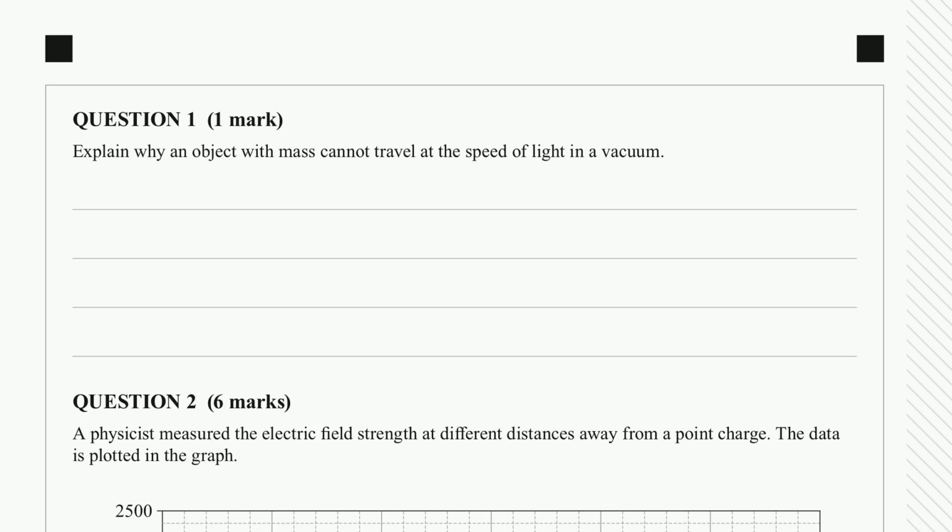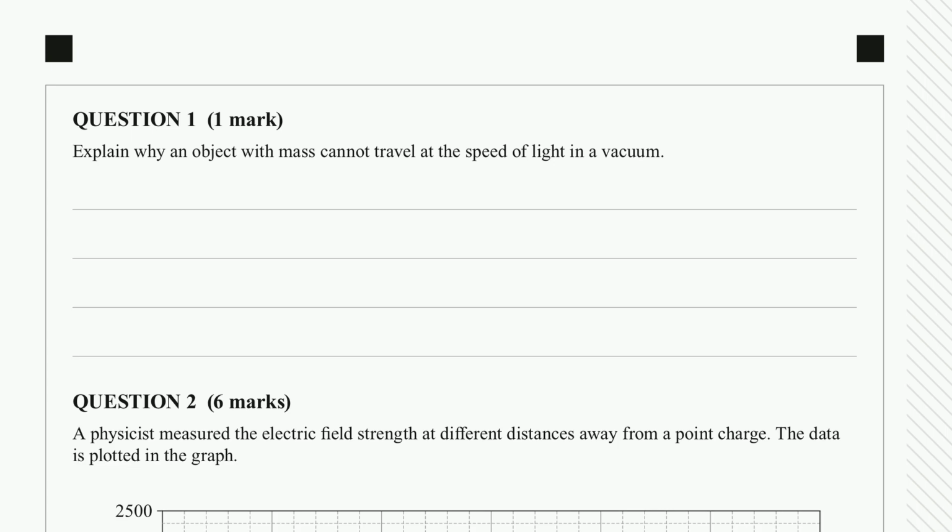Hello and welcome to our continuation of the Physics 2020 QCAA paper. This is now paper 2, and we're going to start off with question 1. Explain why an object with mass cannot travel at the speed of light in a vacuum.